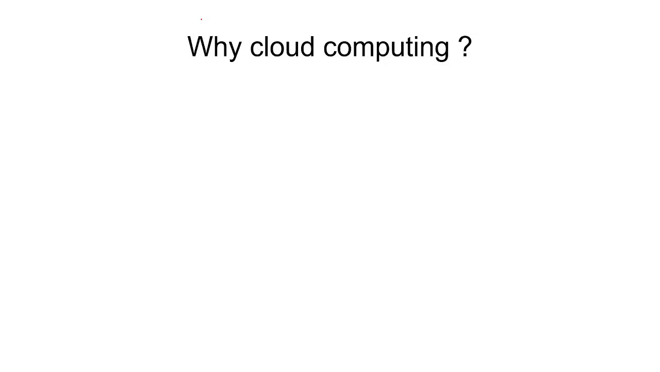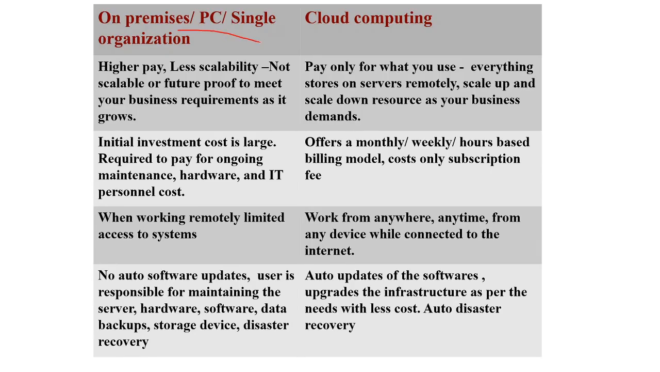So let us understand why we need to use cloud computing. Let us understand this with the help of the differences between an on-premises PC, or single organization, and cloud computing. An on-premises PC or single organization can be your own system with all the resources, your own premises, or your organization, without a remote server or remote host. You are going to compare this with cloud computing, with a remote server or remote host.